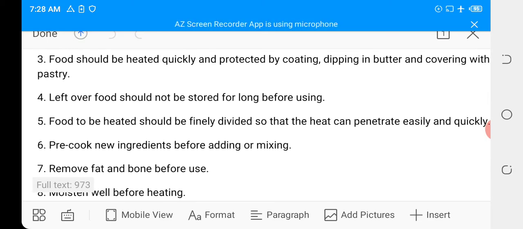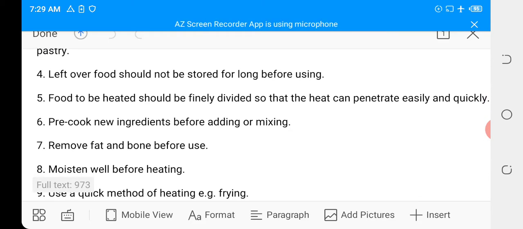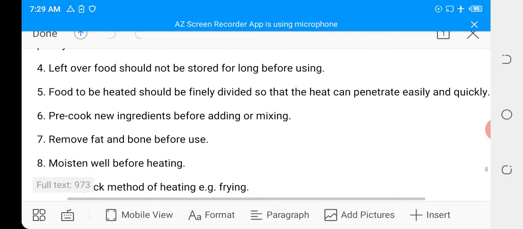4. Leftover food should not be stored for long before using it. We've said that earlier. You shouldn't store it for a very long time before using it up, so as to prevent total spoilage of the food.